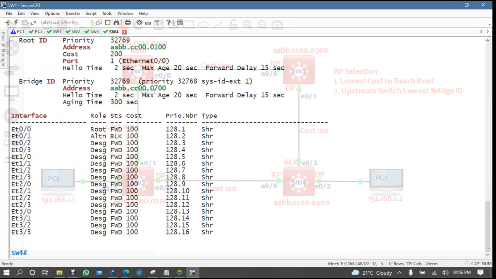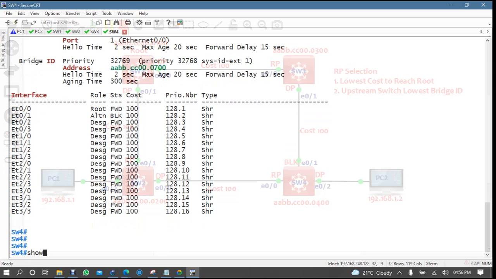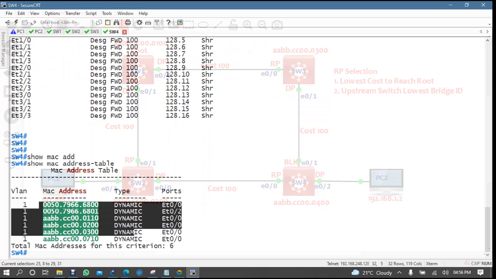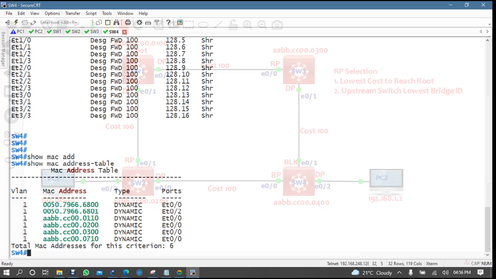If I come to switch 4, MAC address table. See, I have the address here, right? So this address table will be maintained for how many seconds? 300 seconds. Very good.